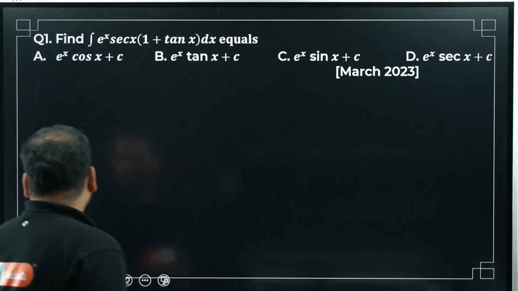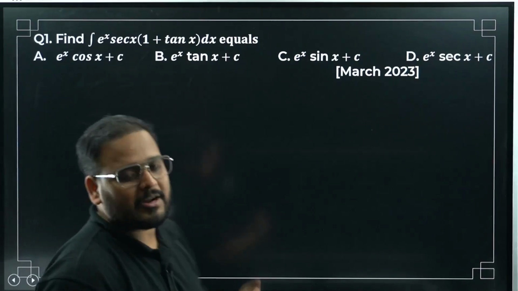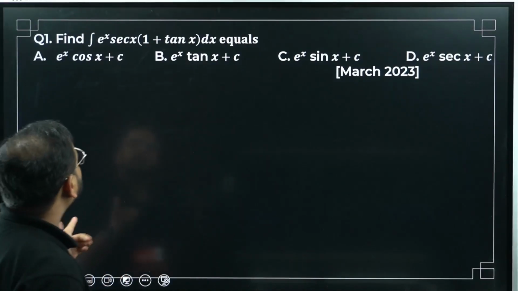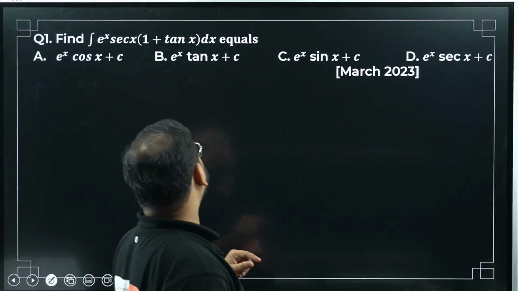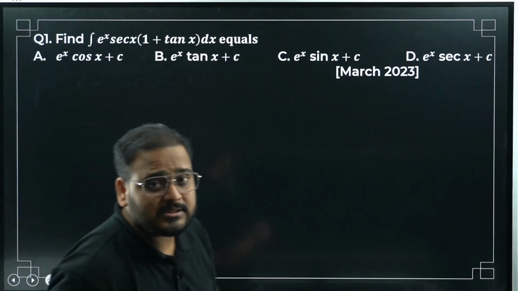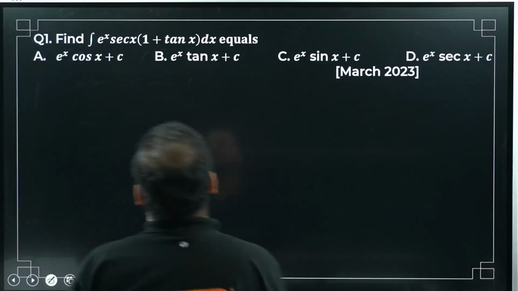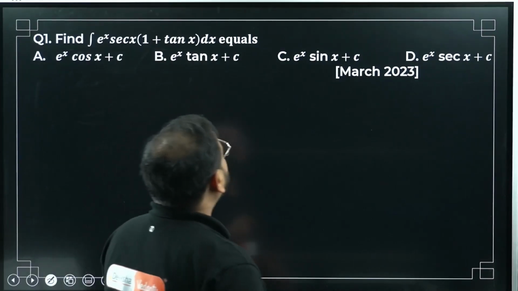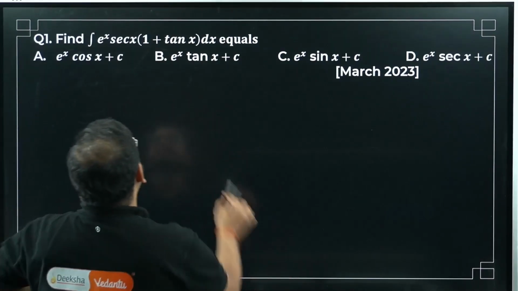Moving on to question number 1, PYQ 1 from the 2023 March paper: integral of e power x sec x times 1 plus tan x dx equals. Please check. Can a question get simpler than this, sir? It's an MCQ, so it has to be simple. Yes, sir. Can I take this sec x inside, sir?